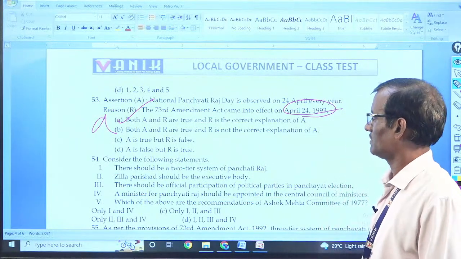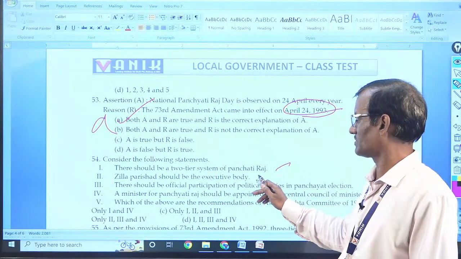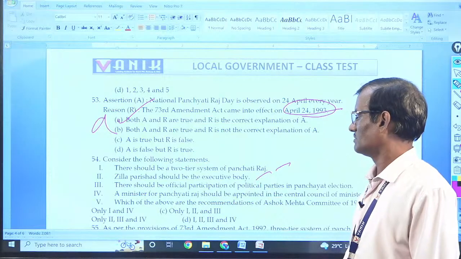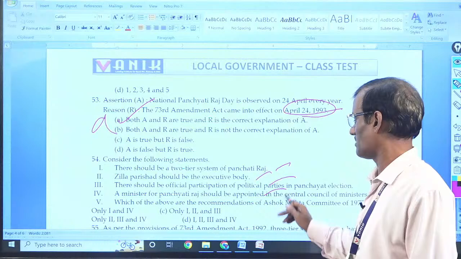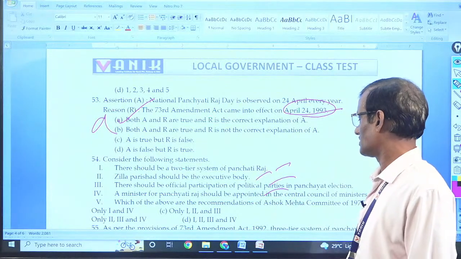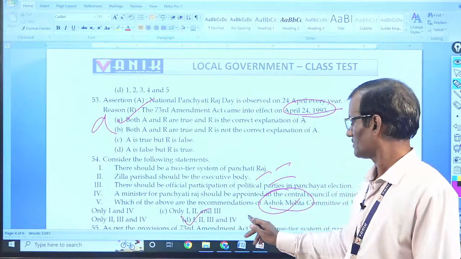(54) That should be a two-tier Panchayat Raj. Jilla Parishad should be an executive body. There should be official participation of political parties. A minister of Panchayat Raj should be appointed. Which of the above mentioned Ashok Mehta committee? All of them. D.